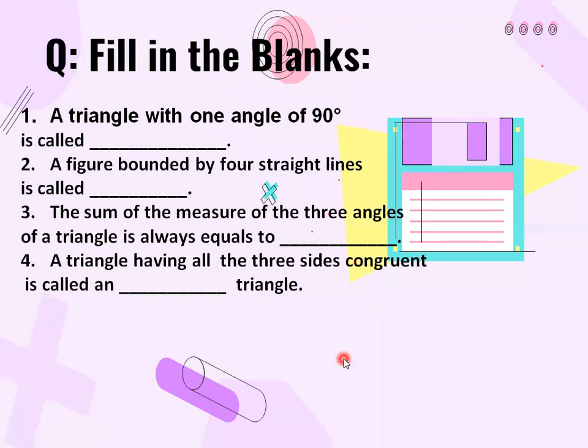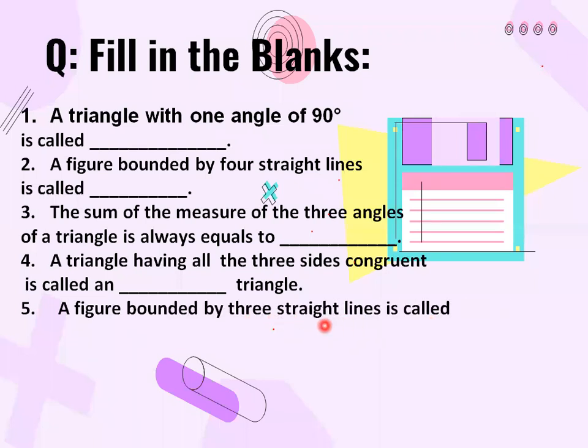Equilateral triangle. That's good. Okay. A figure bounded by three straight lines is called dash. Very good, Omar, Abdullah, Alina. Very good. Three straight lines, so it will be a triangle.